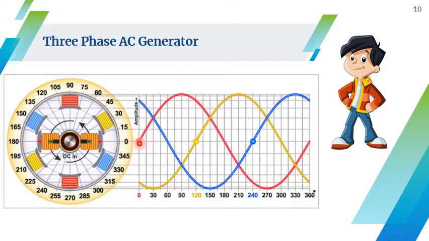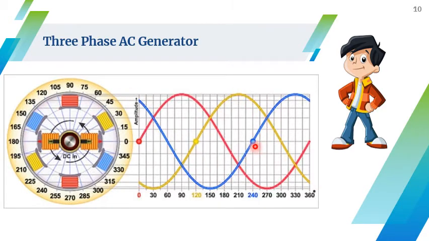Now you can see the red phase starts from 0. Let us take this as a reference. It starts from 0 and it goes on with 50 Hz frequency. And you can see the yellow phase starts 120 degrees after the red phase starts. Here you can see yellow phase starts at 120, and again the magnitude is same as your red phase.